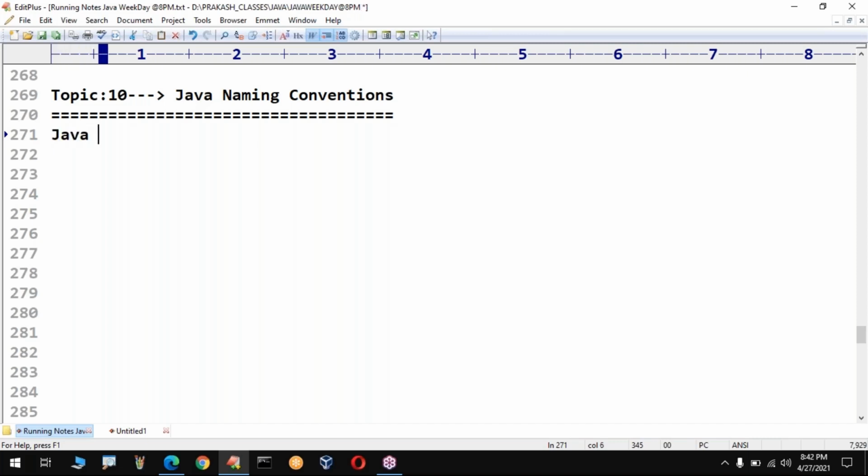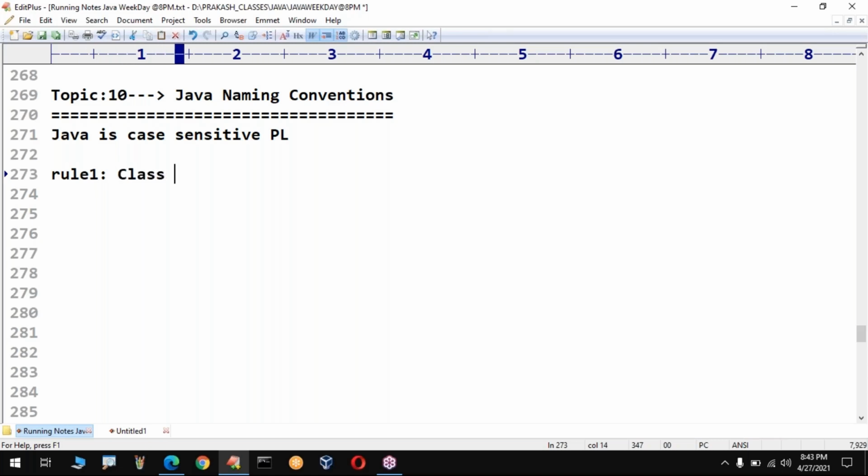Before going into detail, I want to tell one important point. Java is a case sensitive programming language. That means it will treat lowercase letters and uppercase letters as different. Sir, what is the first rule? Make sure there are only four rules. What is the first rule?